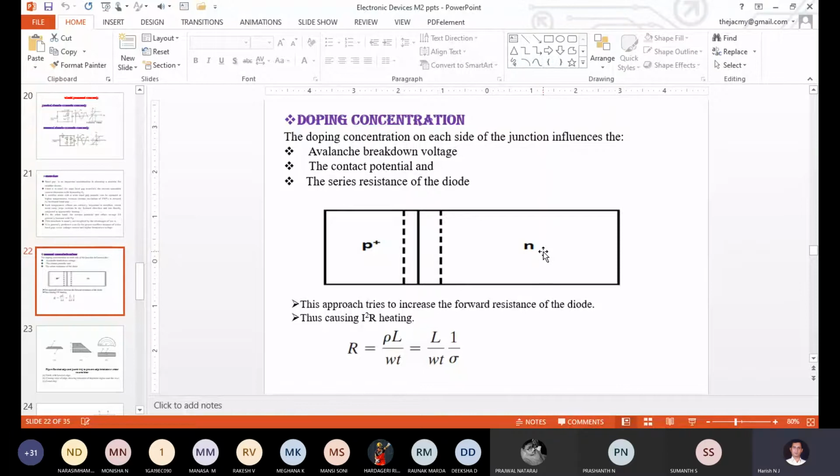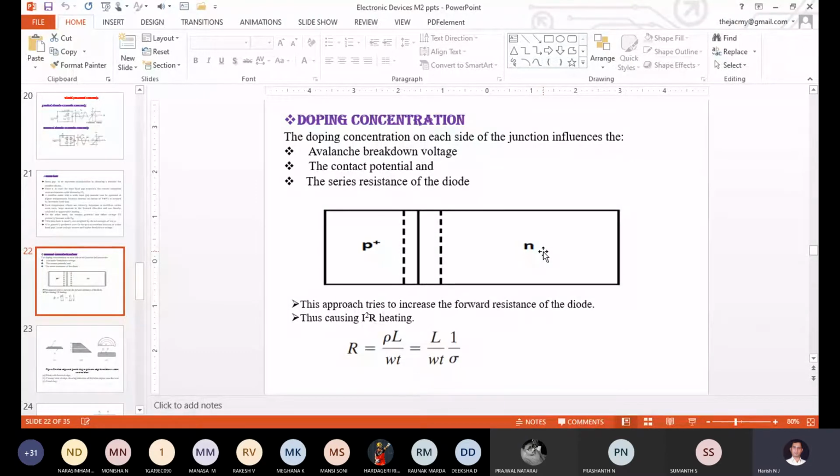Normally in the previous concept, we are using a p-n junction, or simply we can call it a diode. But here we have represented it as P plus and N. What does that P plus represent? In what way are you going to take that difference? So, number of holes. Yeah, correct. Here, obviously, we are discussing with respect to doping concentration, correct?